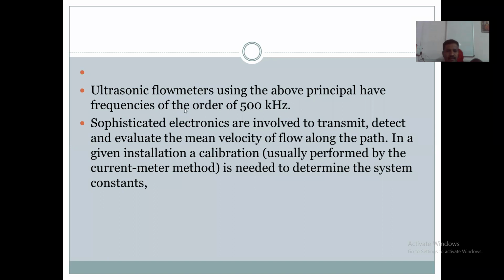While measuring this discharge, we use ultrasonic flow meters. These ultrasonic flow meters have frequencies of the order of 500 kilohertz. This is the frequency of the ultrasonic flow meters used in this ultrasonic method.